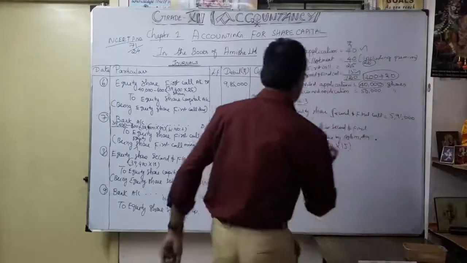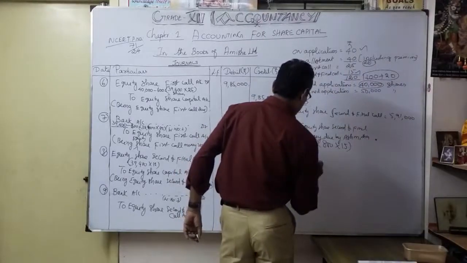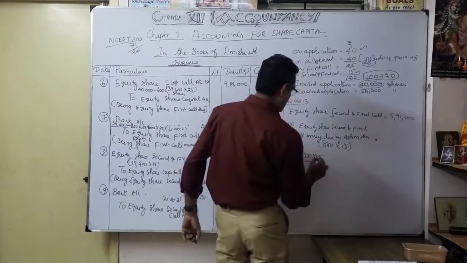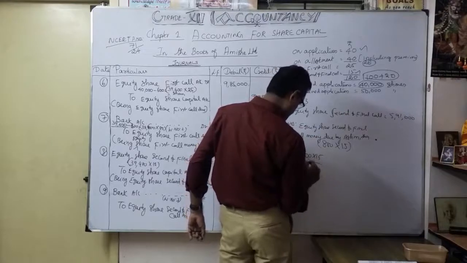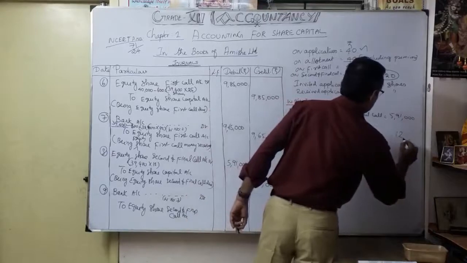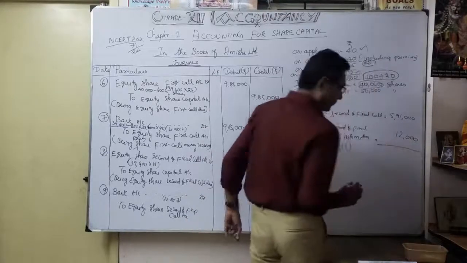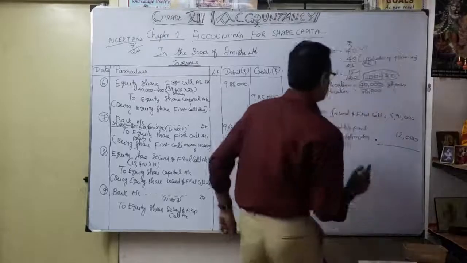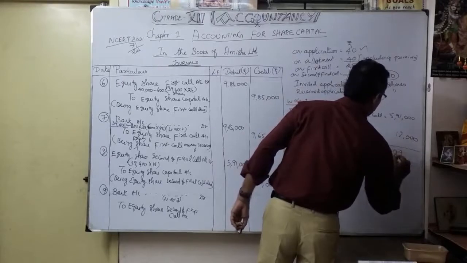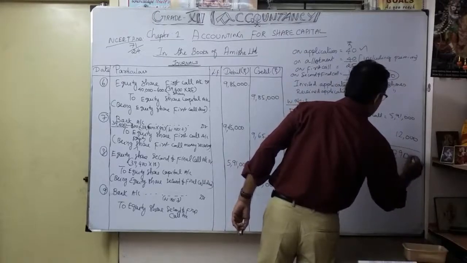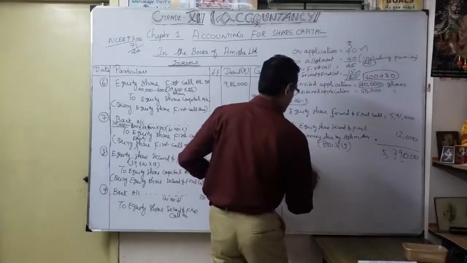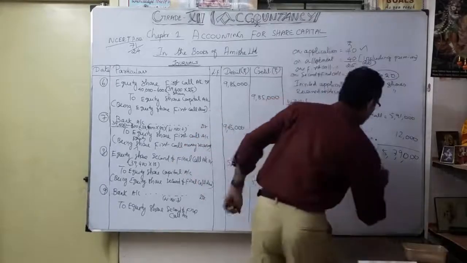So you will do 800 into 15. 8 5s are 40, so 12,000, isn't it? So 12,000 are going to reduce. So how much will you get? 5,79,000, isn't it? 11 minus 2, 9. So 5,79,000 only you are going to receive.